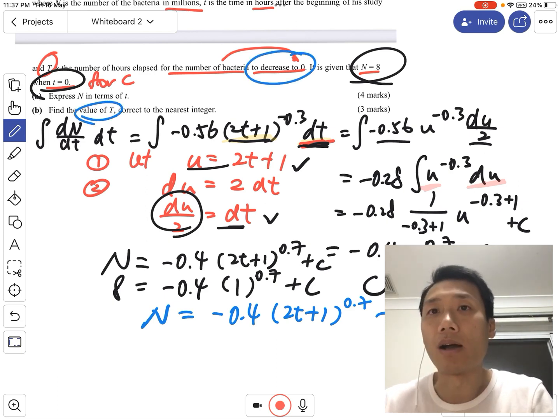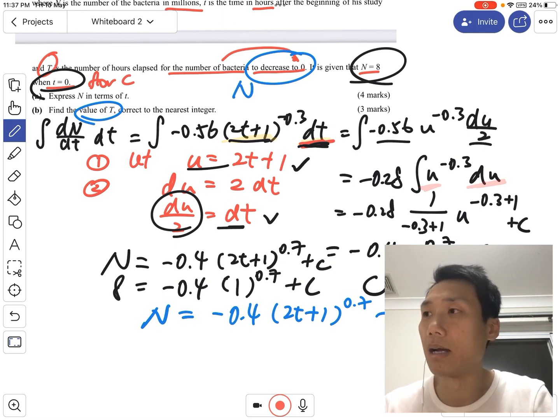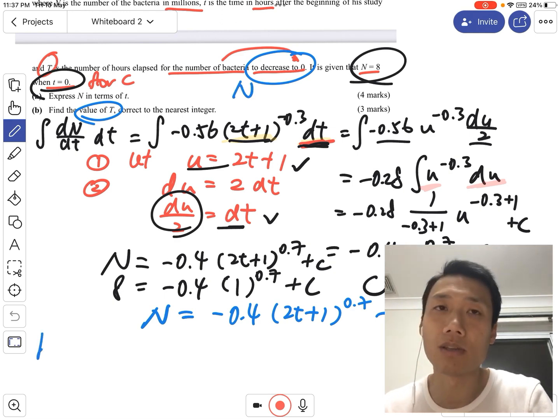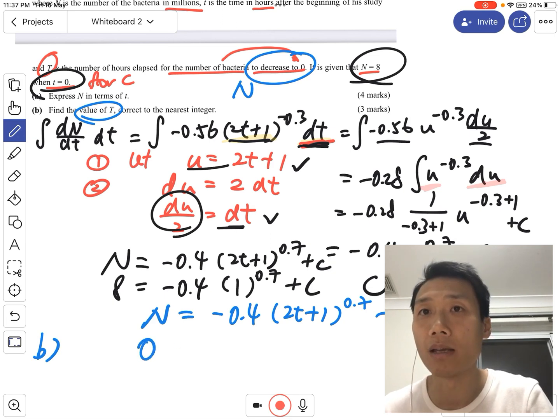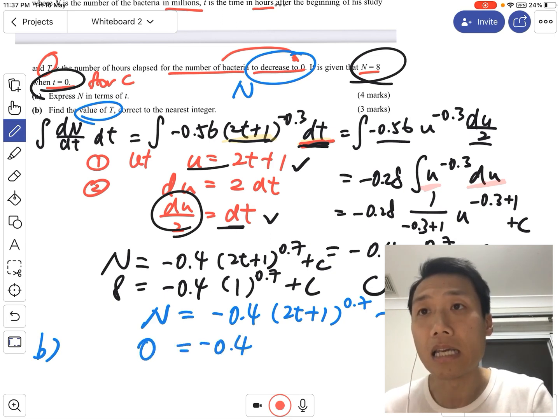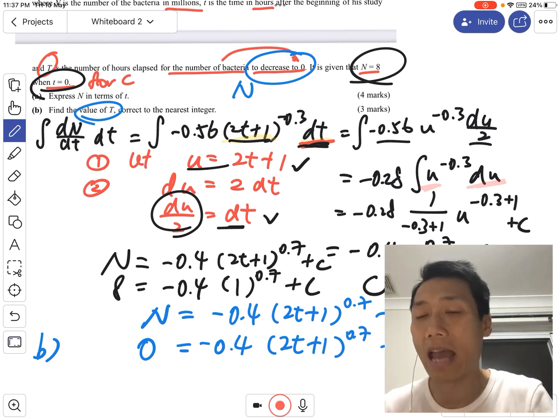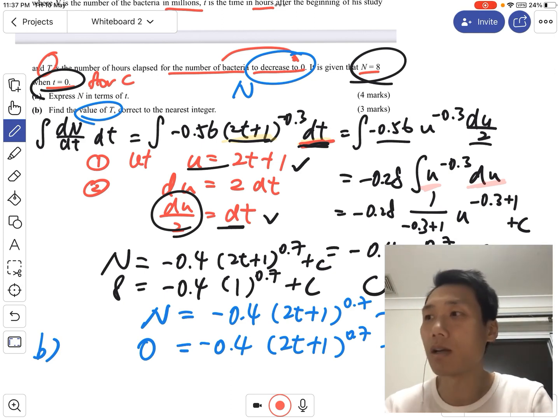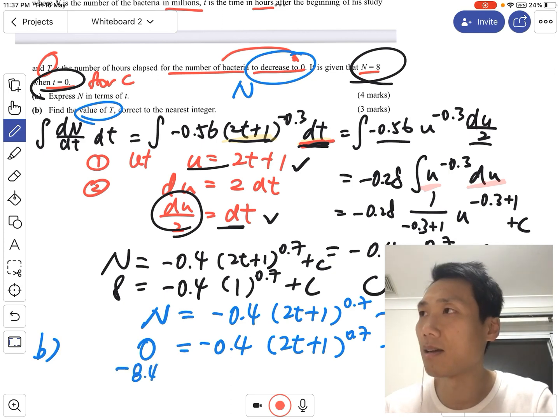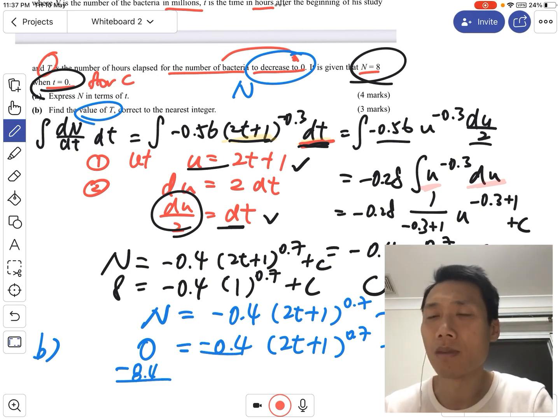This is the whole process, and this is a very general and common question in applications of integration. Part B is simply solving equations and substituting values. We are asked to find t when the number of bacteria is 0. So we substitute N to be 0 into the equation. Sometimes it is a bit complicated, but we can solve it carefully one by one.